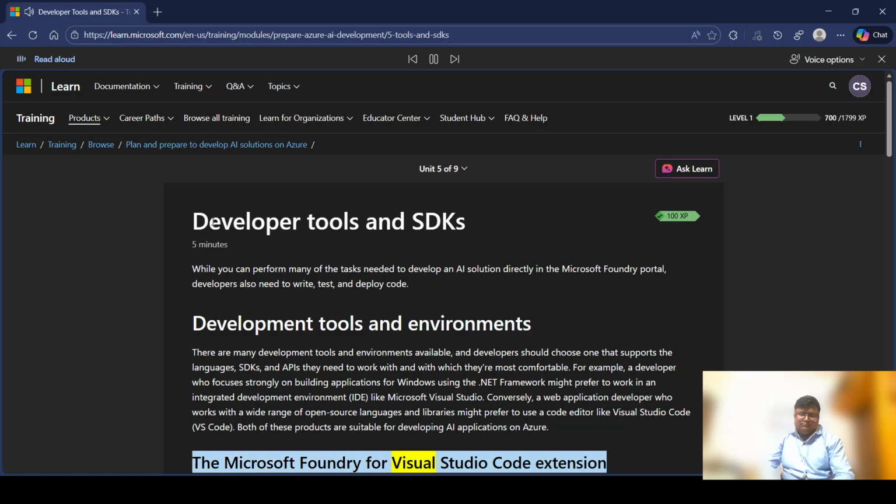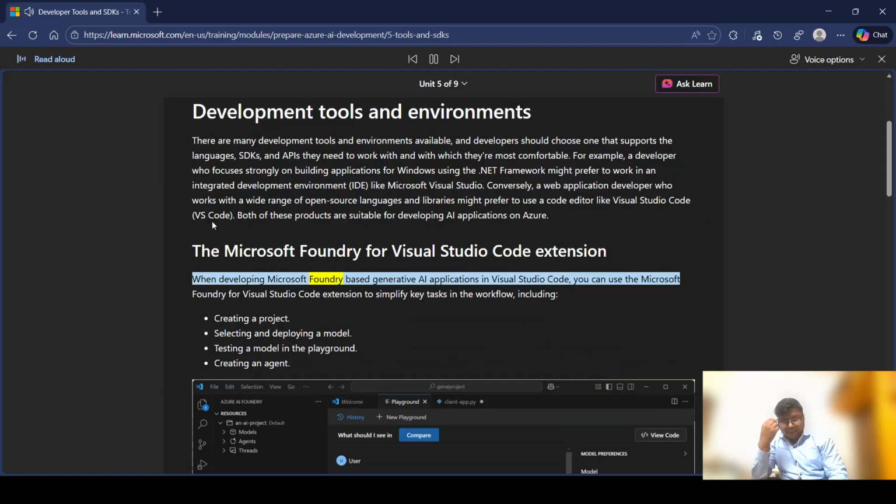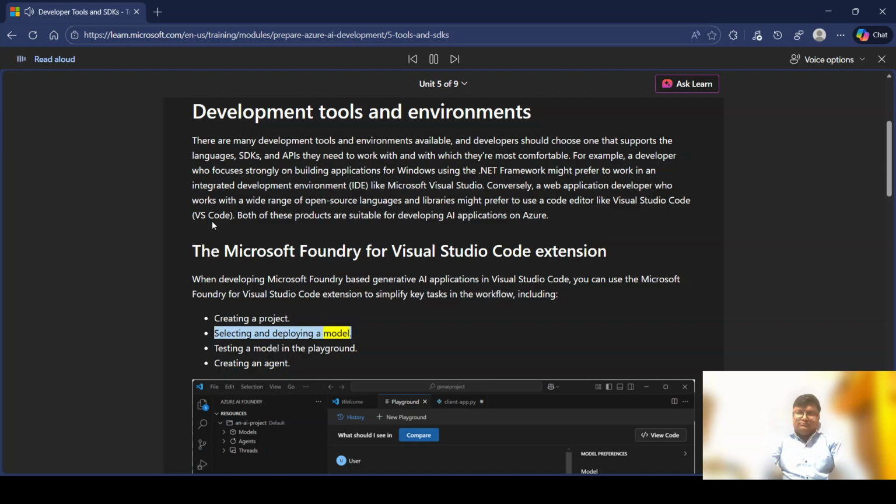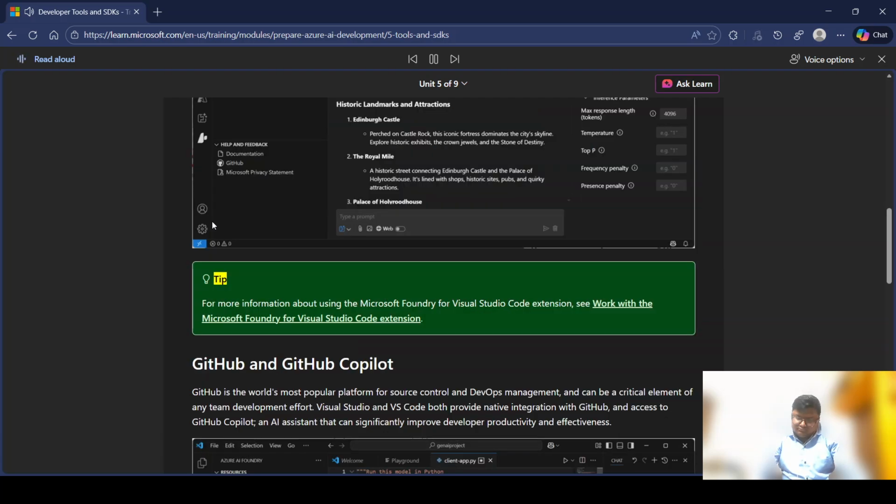The Microsoft Foundry for Visual Studio Code extension. When developing Microsoft Foundry-based generative AI applications in Visual Studio Code, you can use the Microsoft Foundry for Visual Studio Code extension to simplify key tasks in the workflow, including creating a project, selecting and deploying a model, testing a model in the playground, creating an agent. Tip. For more information about using the Microsoft Foundry for Visual Studio Code extension, see work with the Microsoft Foundry for Visual Studio Code extension.